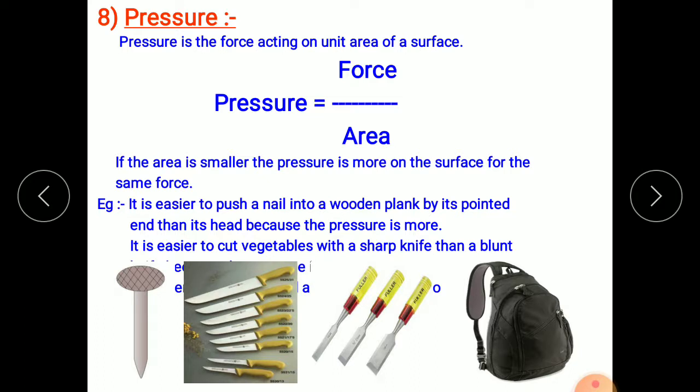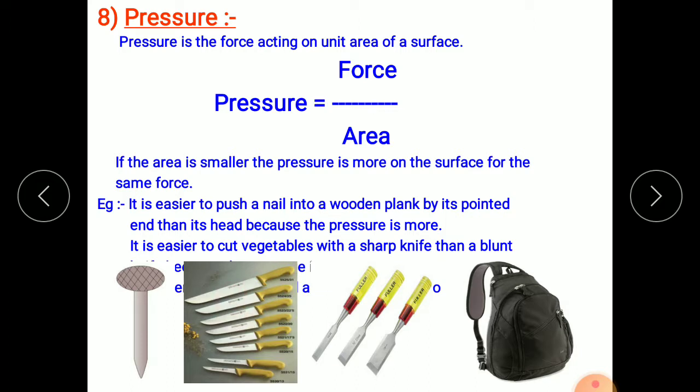In the same way you have seen all the cutting tools, they are sharpened. Do you know what is the reason? To create more pressure out of less force. So one end of this knife is sharpened so that its surface area is less.